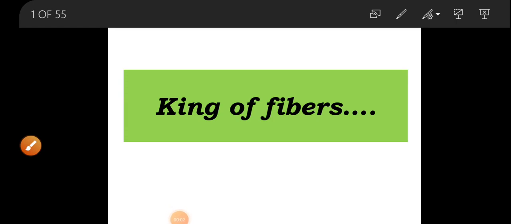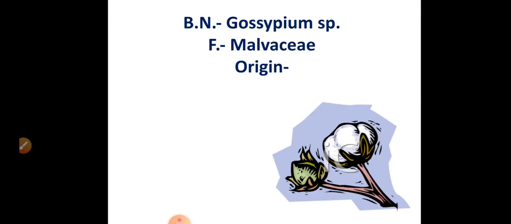Hello students, let's move to our next important crop, and this crop is known as the king of fibers. Now you guess that crop, correct? It is cotton. So the botanical name of this crop is Gossypium species. Why did I write Gossypium species here? Because four species are used for cultivation. This crop belongs to family Malvaceae, and according to cotton species, the origin is quite different.